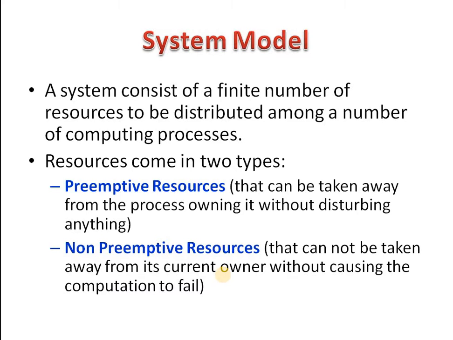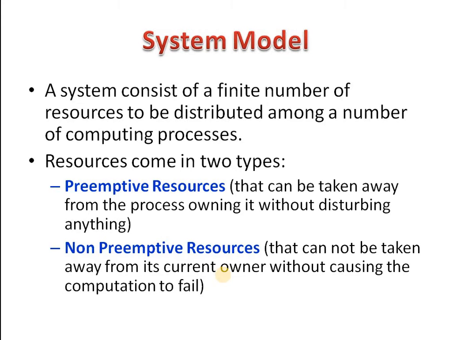Resources come in two types, that is, preemptive resources and non-preemptive resources. A preemptive resource is one that can be taken away from the process owning it without disturbing anything. That means a resource that can be taken away from the process without any ill effect is known as a preemptive resource. For example, memory is this kind of resource.